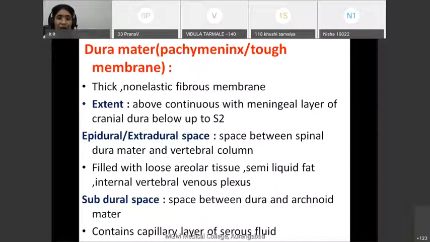Now, what is the importance of this epidural space or extradural space? Apart from presence of the internal vertebral venous plexus, this space is utilized by anesthetists for segmental anesthesia or regional anesthesia. It is even used for giving analgesia in supramajor or major surgeries.